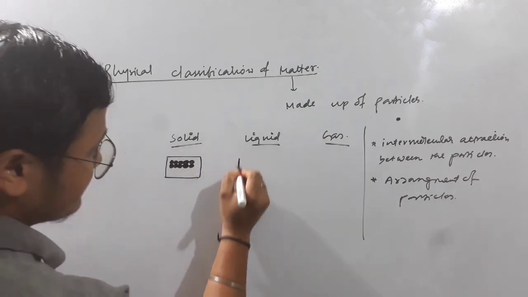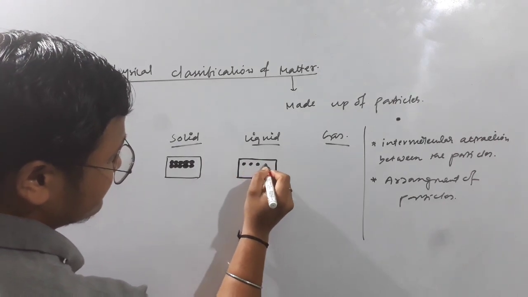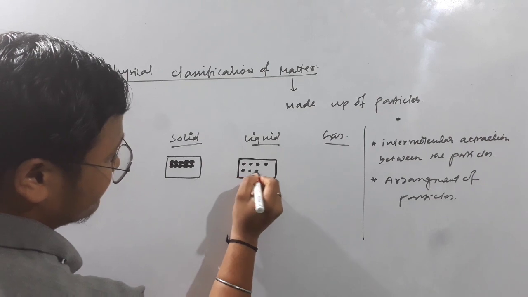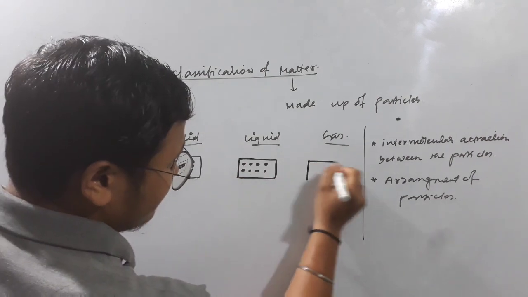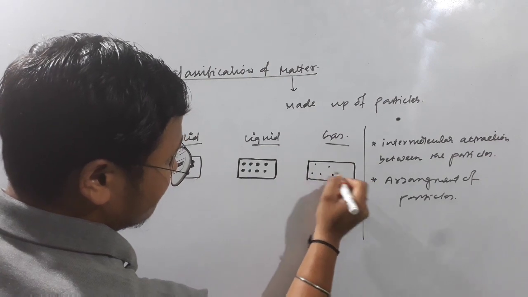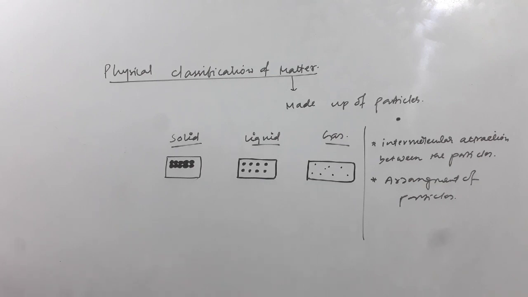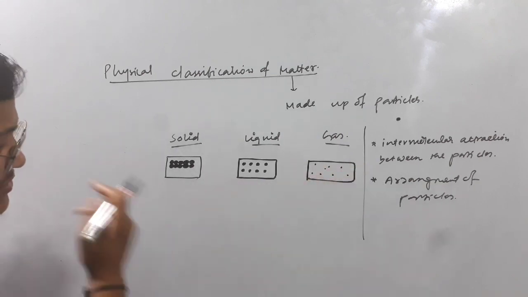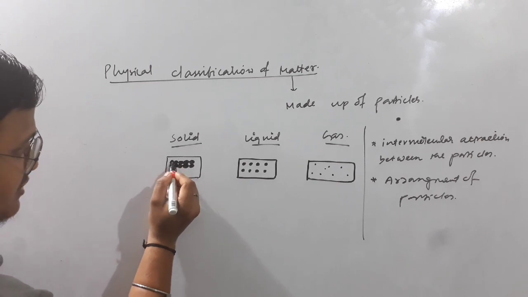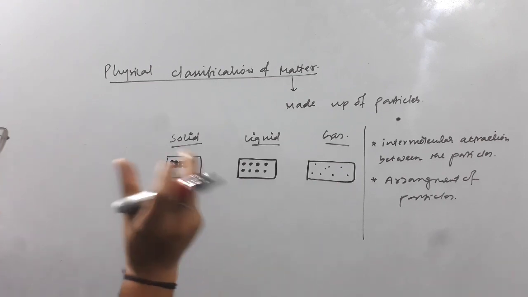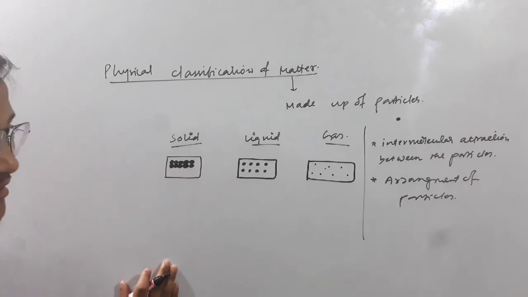Okay, in case of liquid, the particles stay apart from each other, maintaining a particular gap, and the particles are randomly distributed here and there. If you look at the intermolecular force of attraction, in case of solid the intermolecular forces between the particles are greater, so that's why they get attached together.